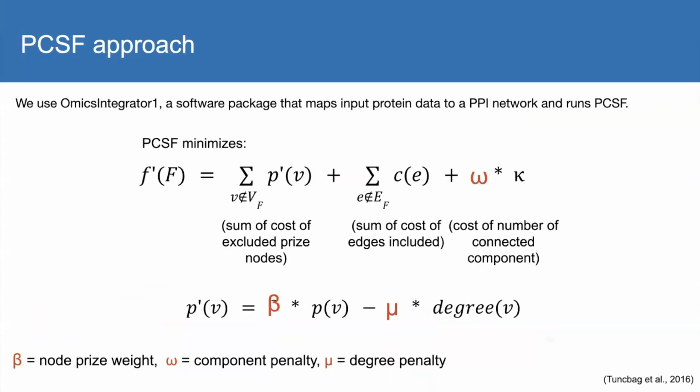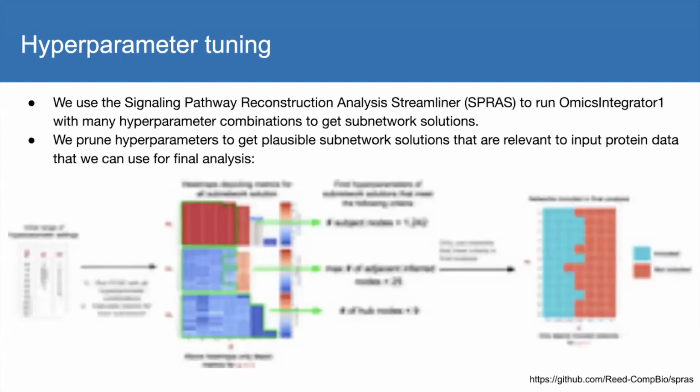We then use Omics Integrator 1 to map our input prize data to the protein-protein interaction network and run the prize-collecting Steiner forest algorithm. PCSF minimizes the following objective function, and the subnetwork solutions are controlled by three hyperparameters: beta, which balances the node prizes; omega, which controls the number of connected components; and mu, which assigns a degree-based penalty to control the number of high-degree nodes in the subnetwork solution.